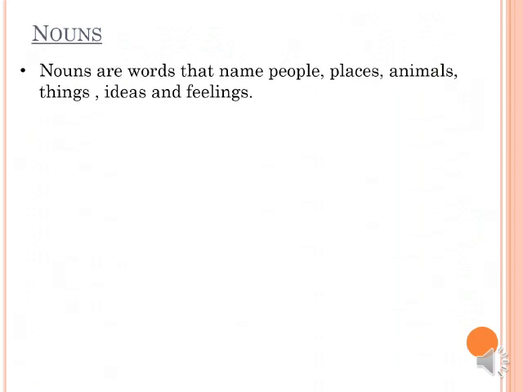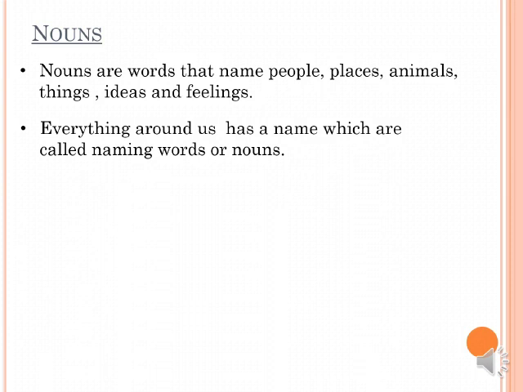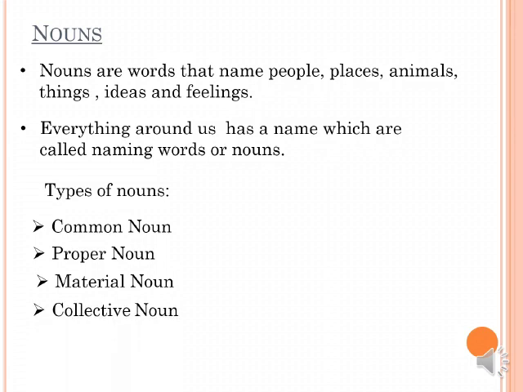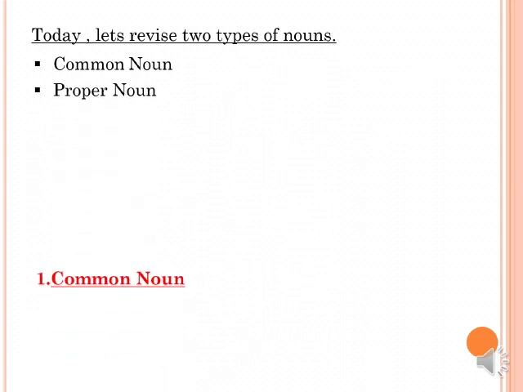Nouns. Nouns are words that name people, places, animals, things, ideas, and feelings. Everything around us has a name, which are called naming words or nouns. There are types of nouns: common noun, proper noun, material noun, collective noun, and abstract noun. Today, let's revise two types of nouns: common noun and proper noun.